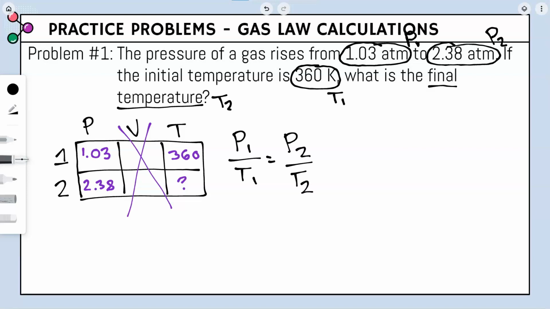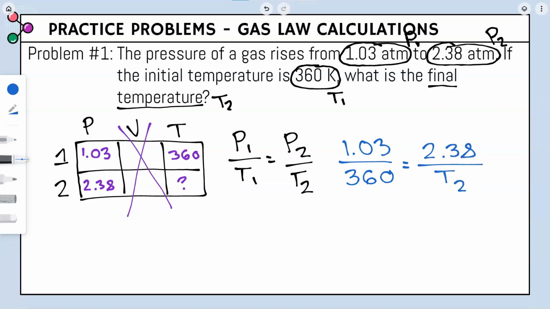So now that we know what equation we're going to use, let's go ahead and plug in all the numbers we know for each variable. P1 is 1.03, T1 is 360, P2 is 2.38, and we don't know our T2. So now we have to get T2 by itself.